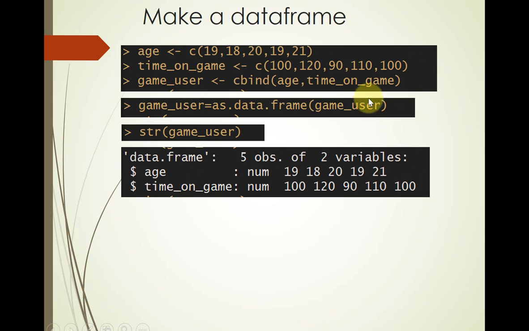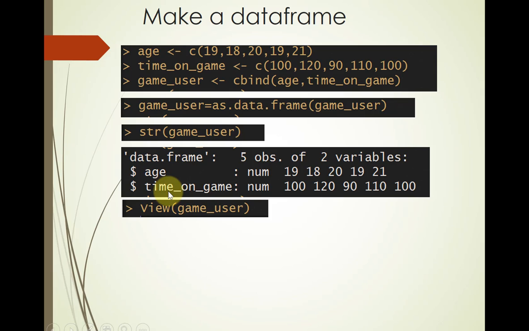Now, in our case, there are only 5 values there, so sample values are all the values. But if we had 5,000 values in here, it would just give us, I think, 5 or 6 here. So just the first few, but just to give you the flavor of that particular variable. Okay, so now this is a very useful command. str means structure of an object. So you can use it on any variable to find out about that variable, but it's particularly useful when the variable represents a data frame. It tells you what's in the data frame, so age and time on game.